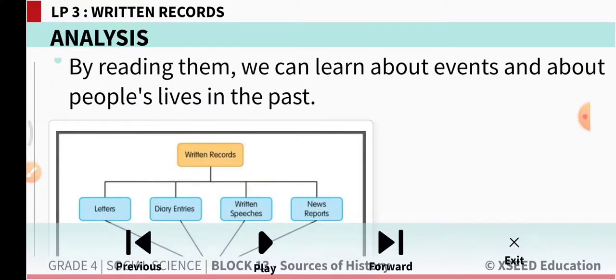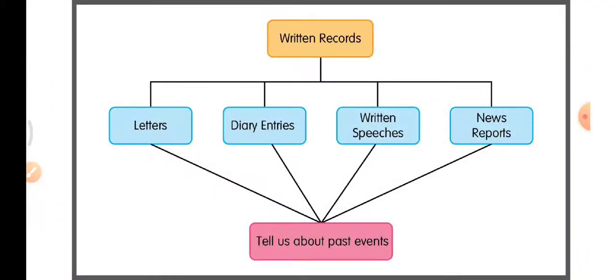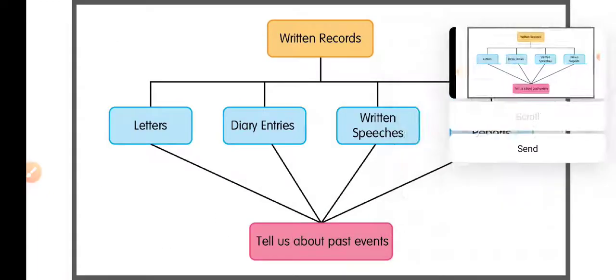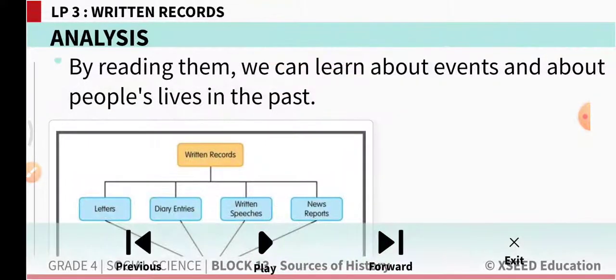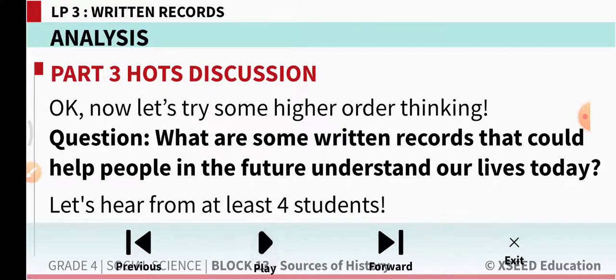Here is a flow chart which you should copy in your social class work. Very easy and useful information for all of us. Then, what are some written records that could help people in the future understand our lives today? Some written records will be letters and diary entries.